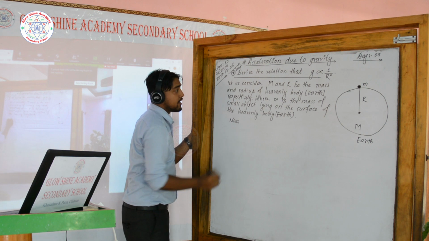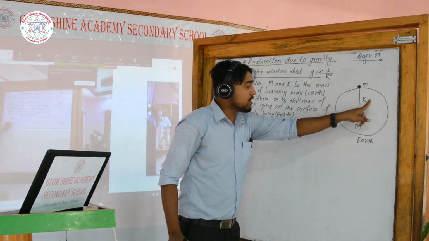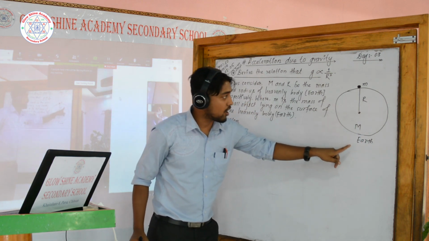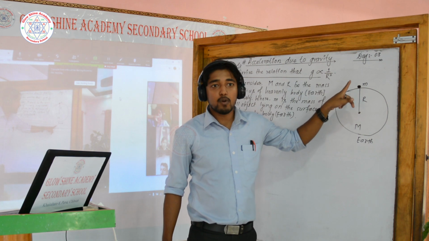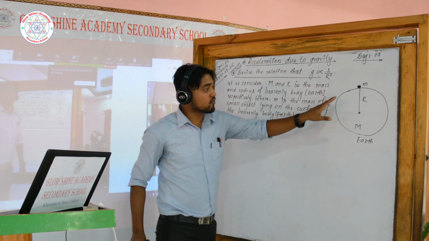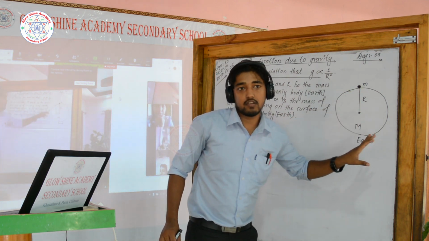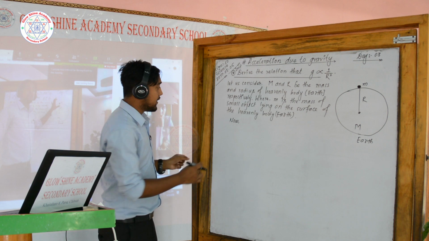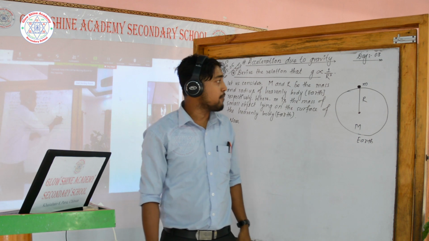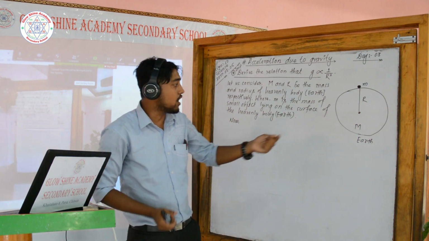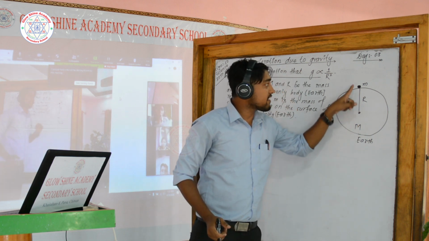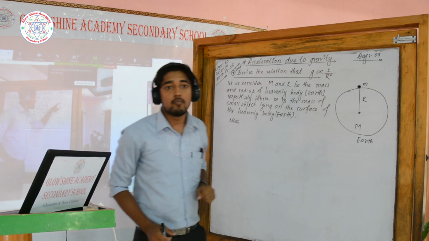Now I have considered that capital R and capital M are the radius and mass of heavenly body, that is Earth respectively, where small m is the mass of small object standing or lying on the surface of the heavenly body, that is Earth. Now please look at here on the board. Now here is the force of attraction between the heavenly body and the mass, because the gravitational pull attracts the small object towards its center. Always the Earth attracts that small object towards its center. So here is the force of attraction.